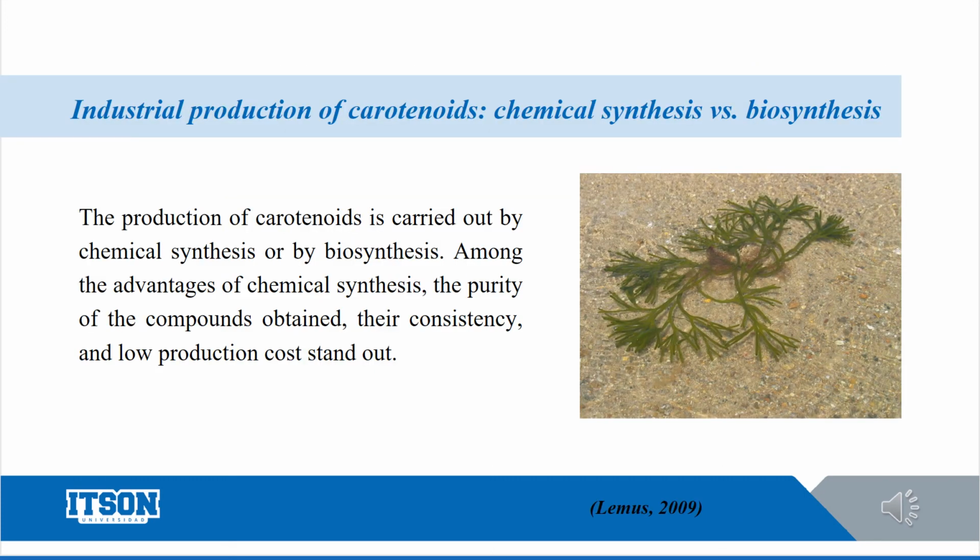In the industrial production of carotenoids, chemical synthesis versus biosynthesis. Among the advantages of chemical synthesis is the purity of the compounds obtained and, consequently, low production costs stand out. It also certainly has disadvantages. The complexity of the synthesis of some carotenoids: although similar processes can be used to produce different carotenoids, normally the synthesis of a new carotenoid requires the development of an entirely new chemical pathway.